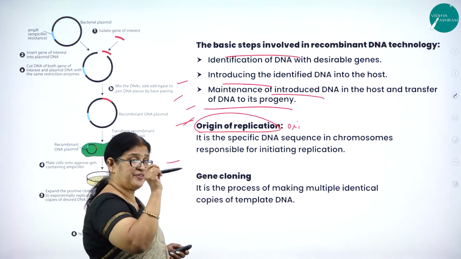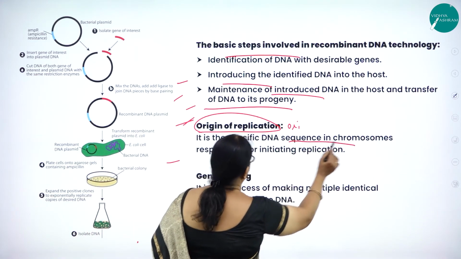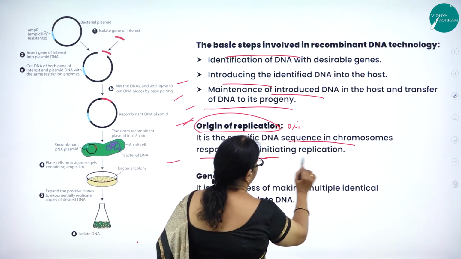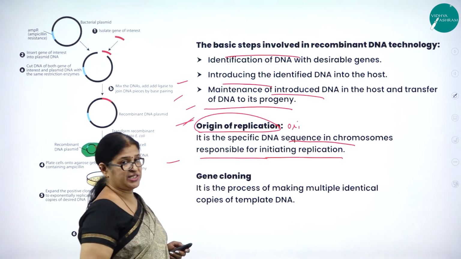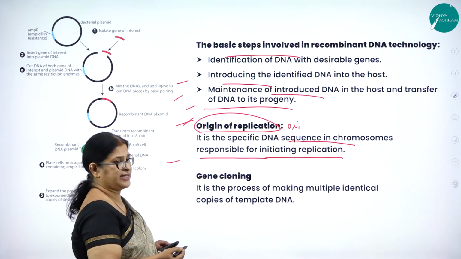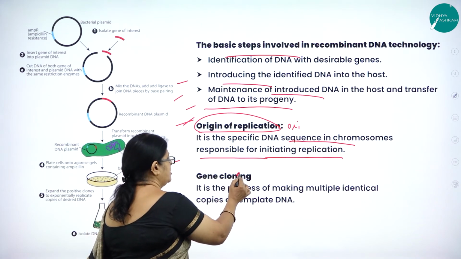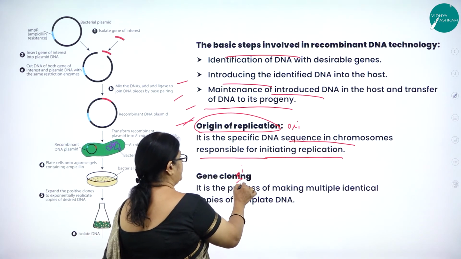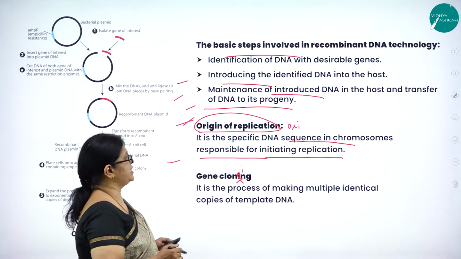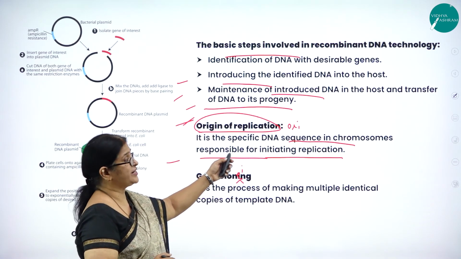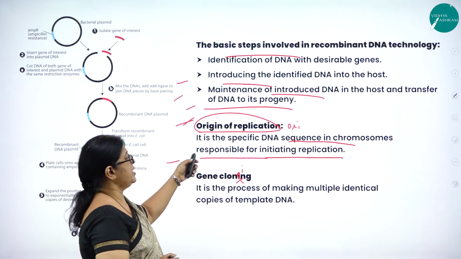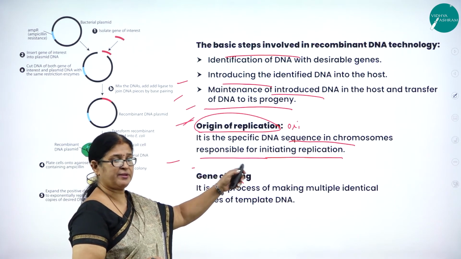It is a specific DNA sequence in the chromosome responsible for initiating replication.